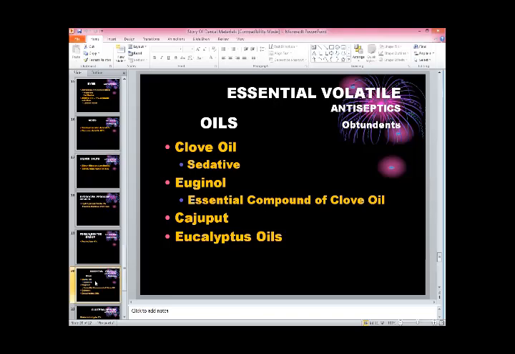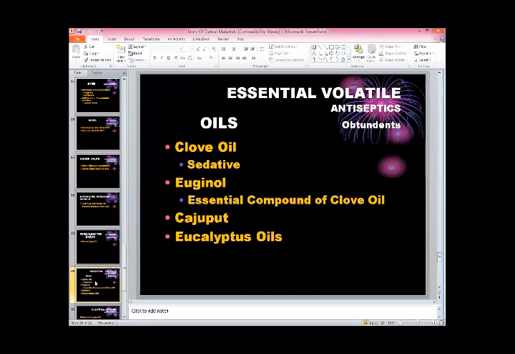Clove oil has a property of sedation. Its compound is called eugenol, a very effective pain reliever and antiseptic.